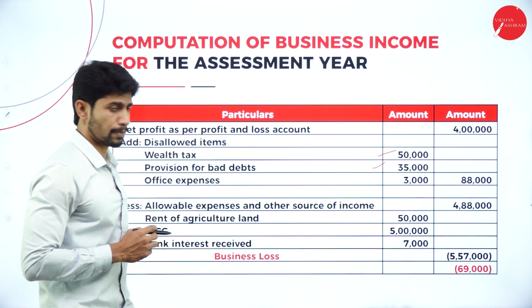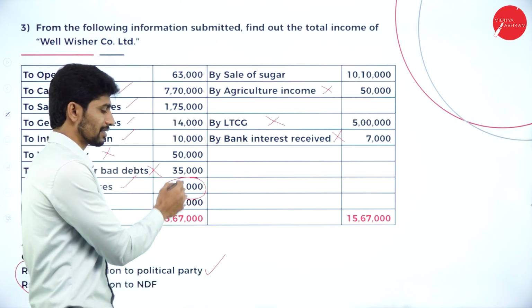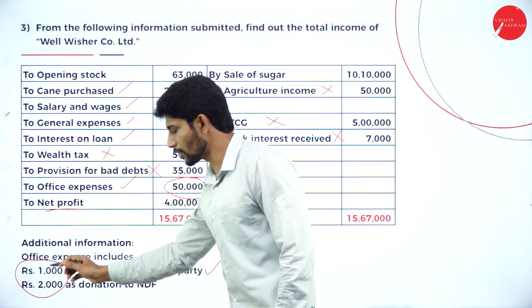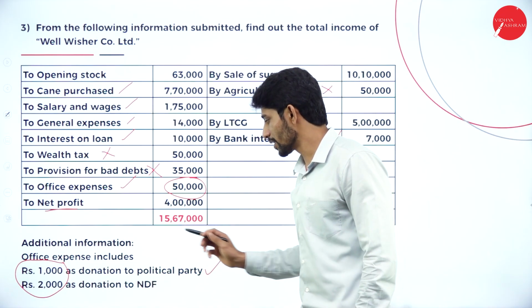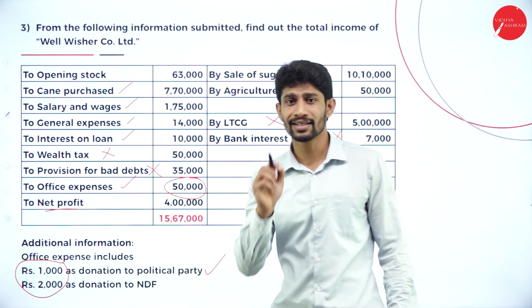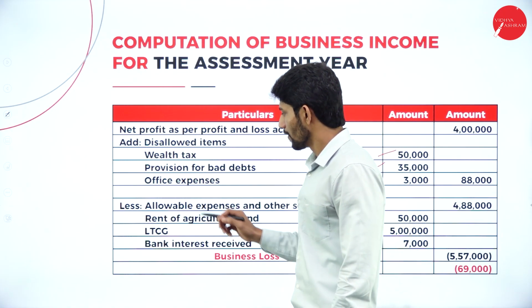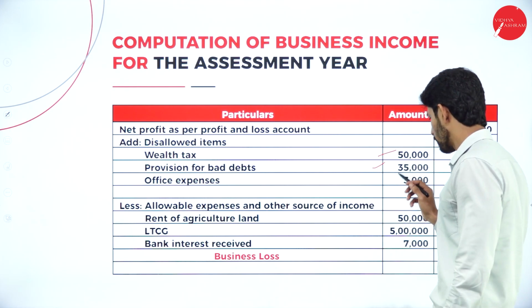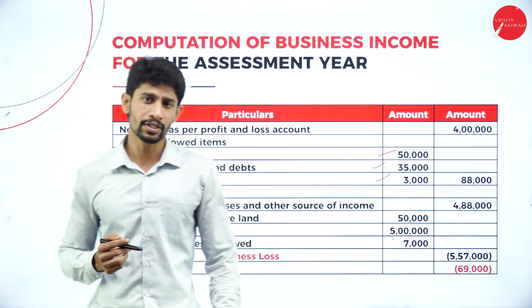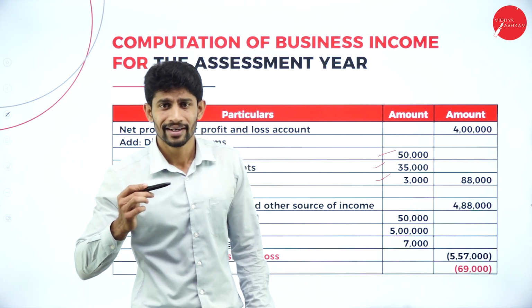Next one, office expenses. Office expenses are rupees 50,000. But this office expenses of rupees 50,000 is inclusive of 3,000 rupees of donation made towards the political party and donation to NDF. So this can be given as a deduction but can't be considered as an expenditure. So that is why we are adding back office expenses of rupees 3,000. We don't have any other expenditures to add back to net profit. So what is the total? 50 plus 35 plus 3, totally you will get 88,000.